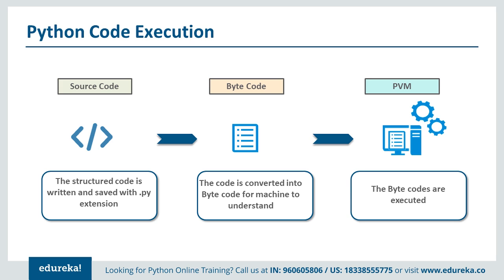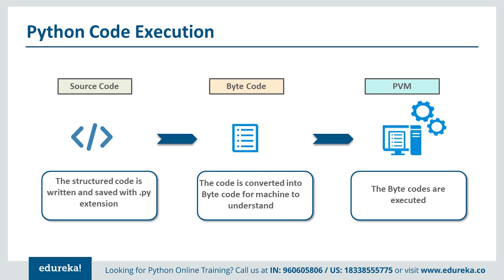Once the Python script is created, it's a file containing structured source code in a high level language which is readable by humans. Now this source code is converted into bytecode. This bytecode is something which the machine understands, so that is the reason why it's converted. But this conversion is not done by us, it's done by the compiler. The compiler converts this piece of source code to a machine readable format so that we can execute it.